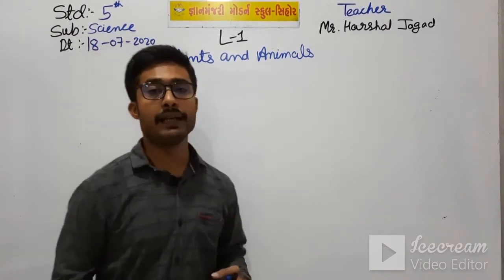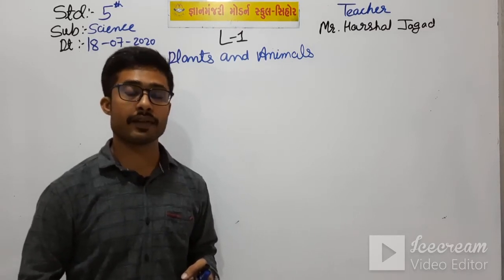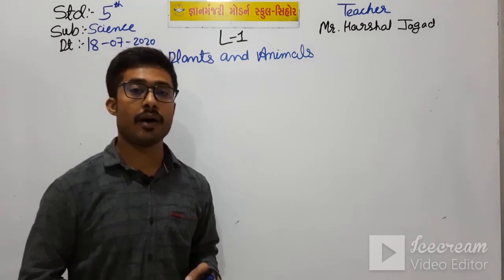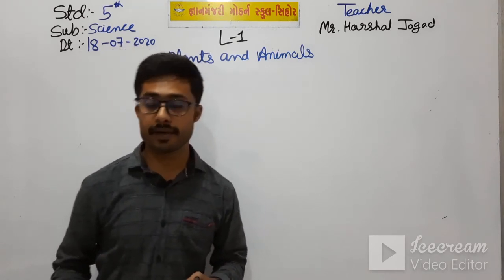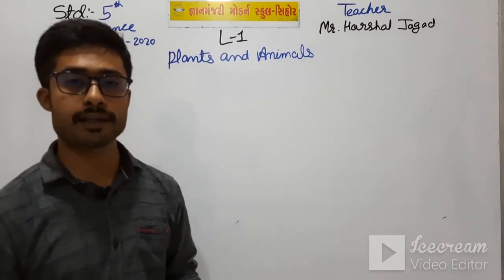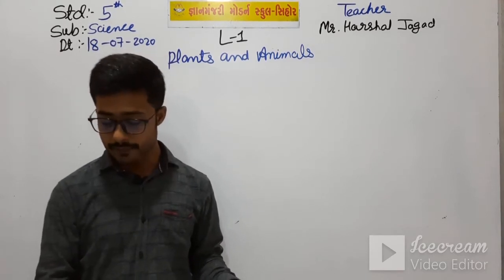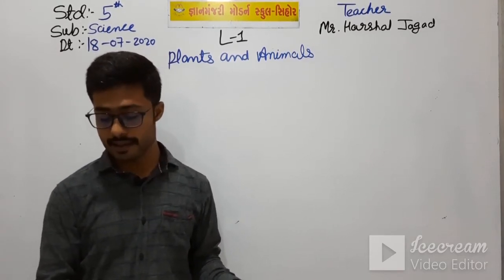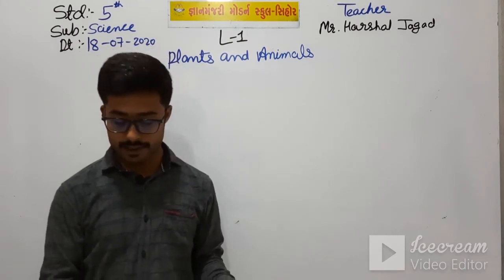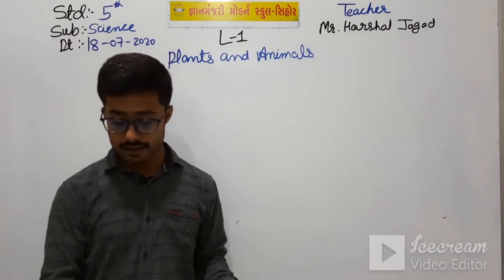In this we have seen the two types of animals, terrestrial animals and aquatic animals. So how do the terrestrial animals breathe? Let's see that. So here first of all, what is respiration? Respiration is the process by which animals and plants take in oxygen from the air and give out carbon dioxide. And terrestrial animals breathe through their lungs.